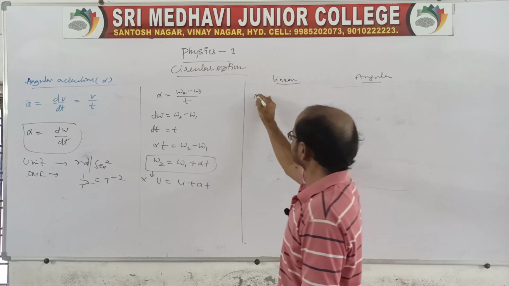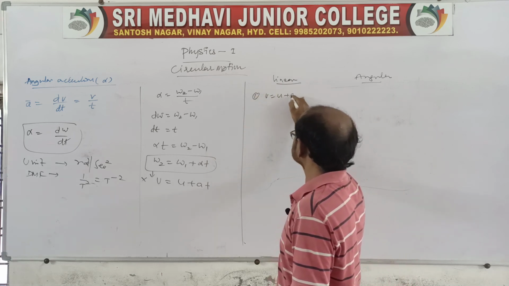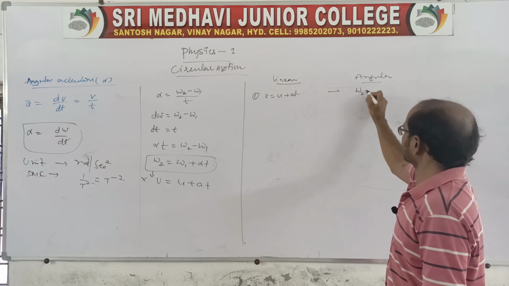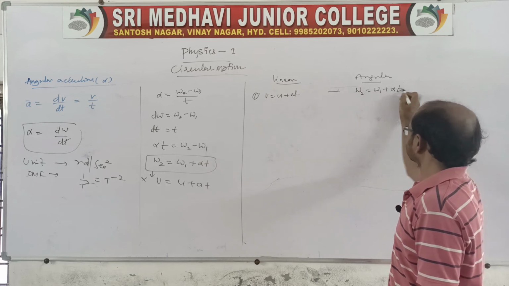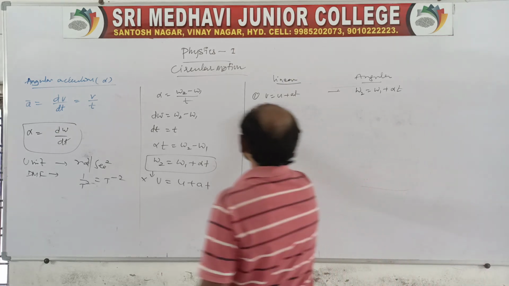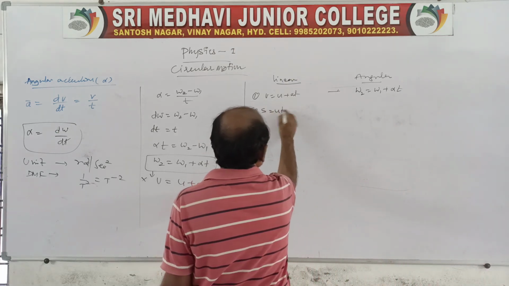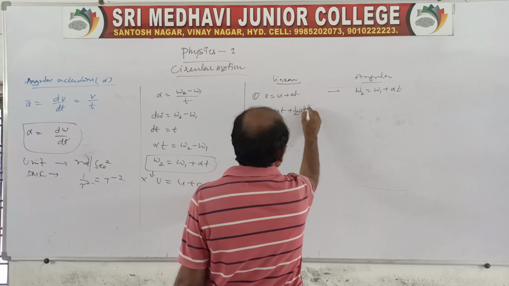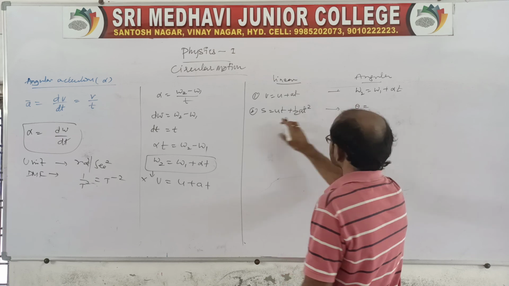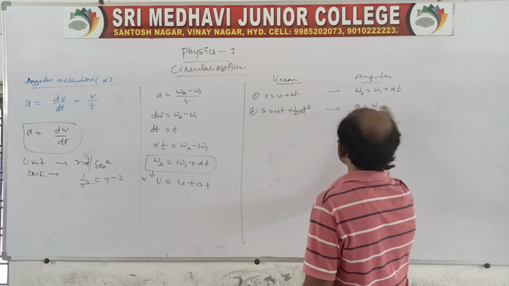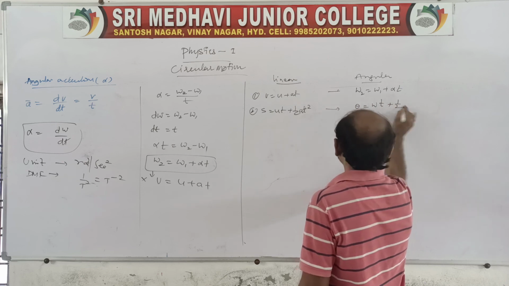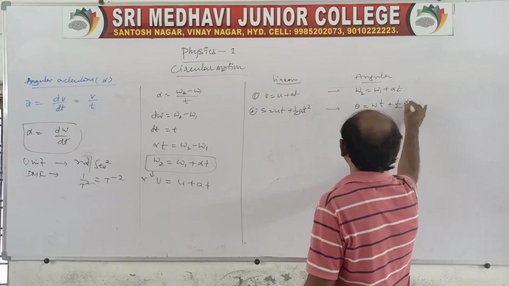Suppose you write the first equation of motion, v is equal to u plus at. You replace here with velocities in angular terms, so omega 2 is equal to omega 1 plus alpha t. Of course it is already proved. And you go with the second one, that is s is equal to ut plus half at square. In case of an angle, you write the displacement as theta, u is the initial angular velocity, time, plus half, a is replaced with alpha into t square.